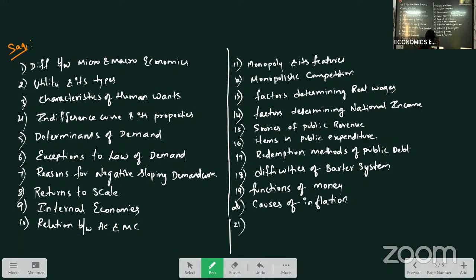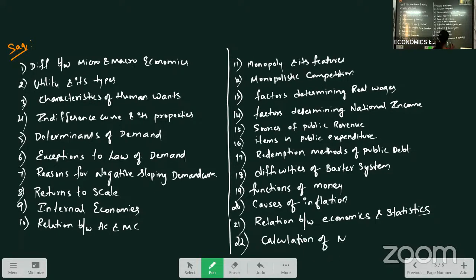Next, you will write relation between economics and statistics. And you have to prepare median, calculation of median. So only these questions, if you prepare, those who are writing improvement can score more marks.